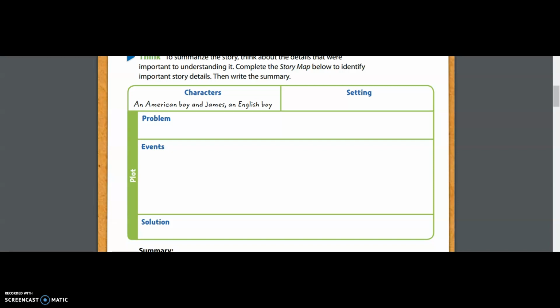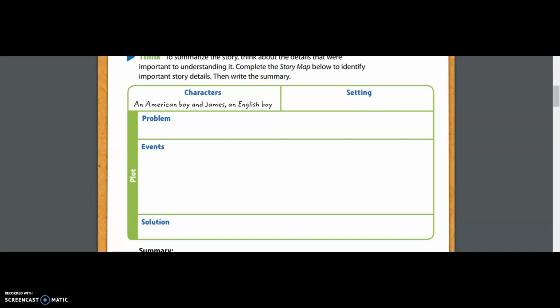So that's a huge event that happens at the very beginning of our story, because our story would be different if he never came over to England or if they never became friends. So we have to include that in our summary, because if we didn't have it, our story would be different. The next one that I wrote down was that they want to go to the park. So this was the second point that I listed in that box that says events, or if I was on my Nearpod, I could type this out and say that they want to go to the park.